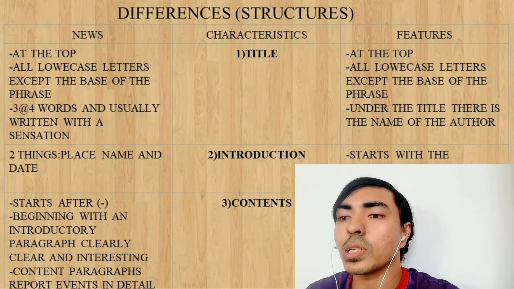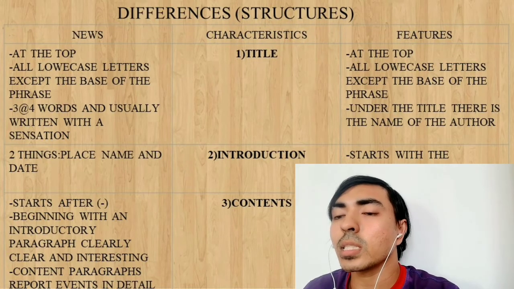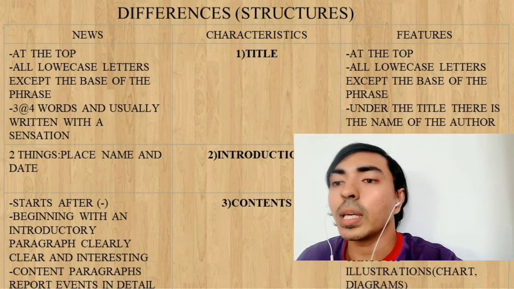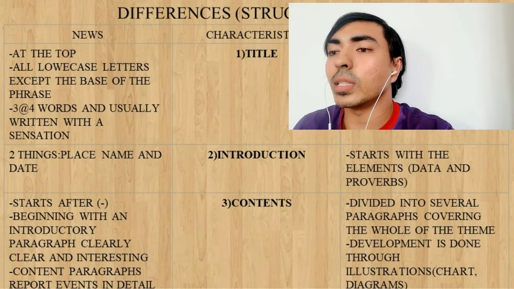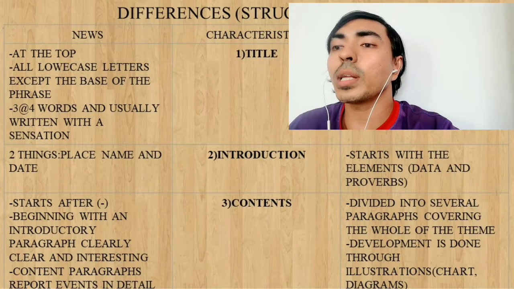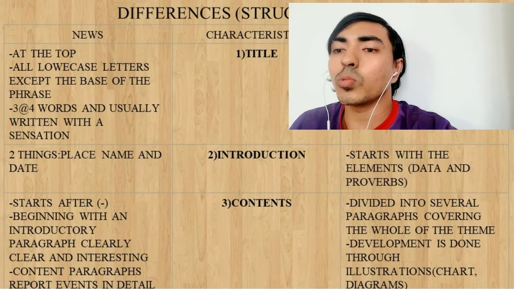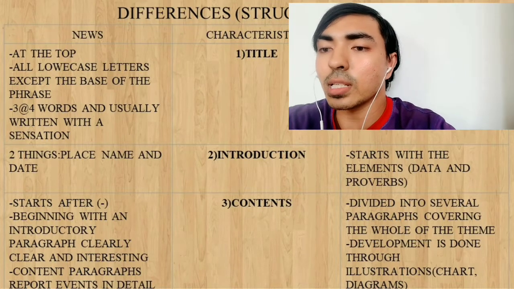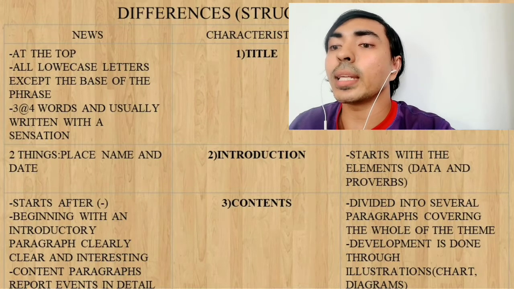Okay, second, which is introduction. Okay, in the news, two things that you have in the news, which is place name and date. Okay, when we see in features, it starts with elements such as data and proverbs. Okay, the third one is contents. Okay, when we see in news, it starts after the, you can see the signage, right? The sign, right? Okay, and then beginning with an introductory paragraph, clear and interesting.